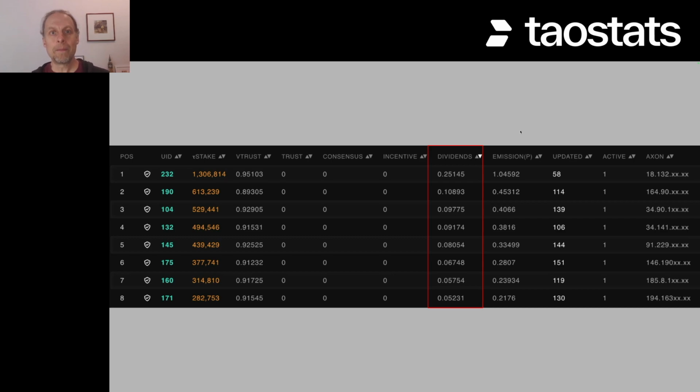I discussed this in the miner video, but this emission value is the emission per epoch. So that's 360 blocks. And the reason that we do that at TauStats is that the emission numbers are really small. And by multiplying it by 360, we get numbers that we can comprehend as people in our brains. If you use the emission from the command line, you're going to get the emission per block, but it's in rho, which is 1/1000th of a tau.